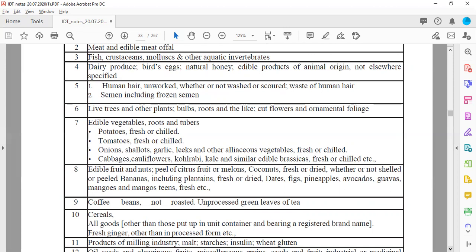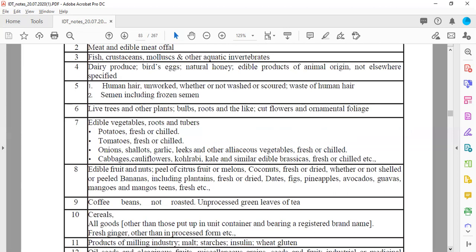Then you have edible fruit and nuts, peels of citrus fruits or melons, coconut fresh or dried, whether or not shelled or peeled, bananas, including plantains. Plantains belongs to the banana family fruits. Fresh or dried dates, figs, pineapple, avocados, guavas, mangoes, and mangosteens are fresh. So all these will be considered to be exempted from taxes.